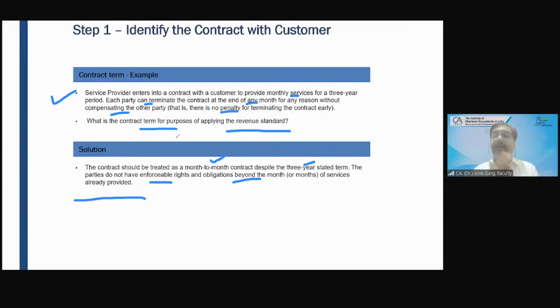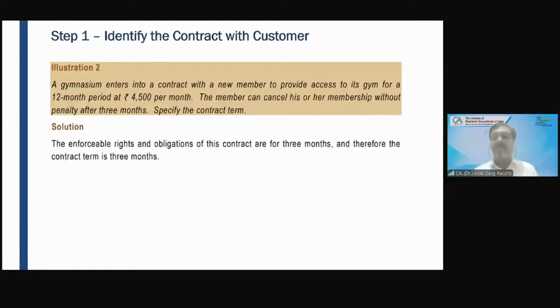I mean to say, at the end of any month, they can stop the service. So you understood this contract term, right? How do you see the contract term? The contract term is that term which is enforceable at law, where the parties have enforceable rights and obligations.